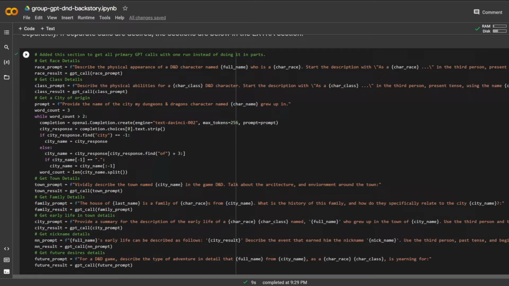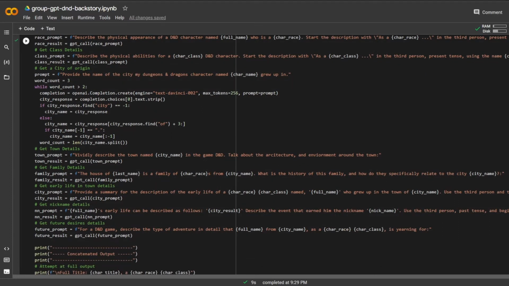So information about a human fighter, get a city of origin for where my character grew up, and vividly describe the town. So we'll get some more information on the town. A prompt on my family, so a little bit of background of the family, as well as early life in the town, how I got my nickname. That'll be interesting to hear how it generates that. And then my future desires for my future adventures.